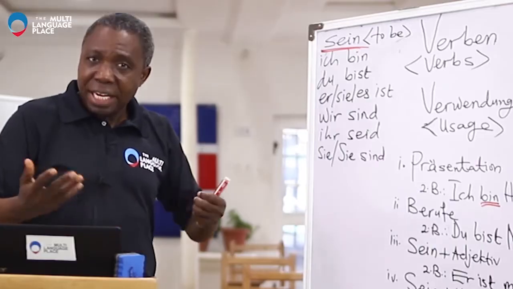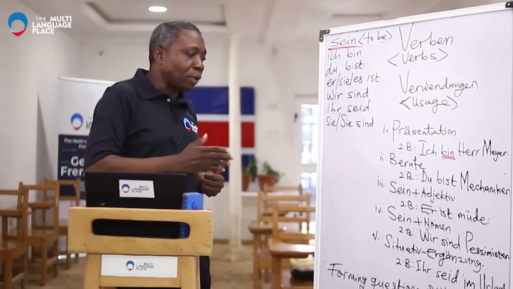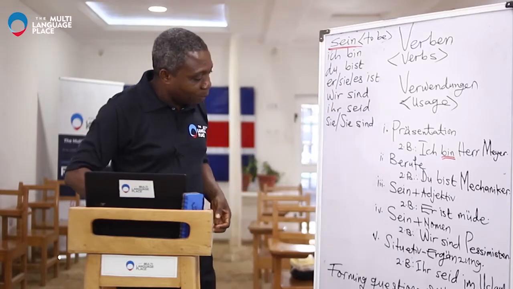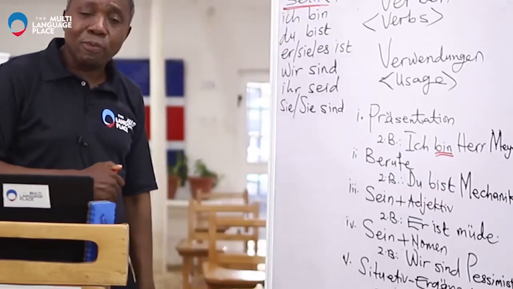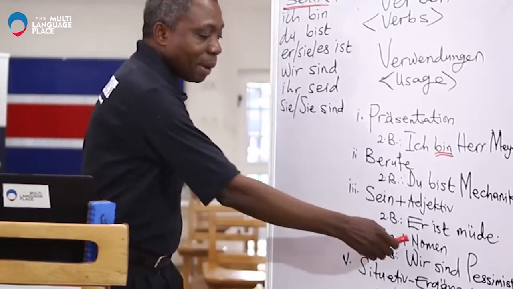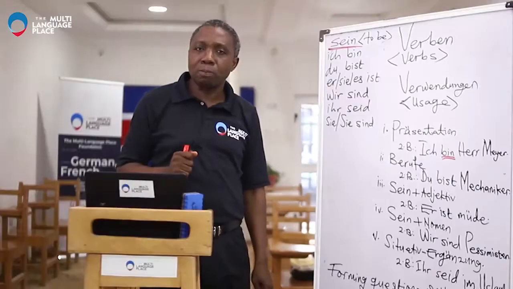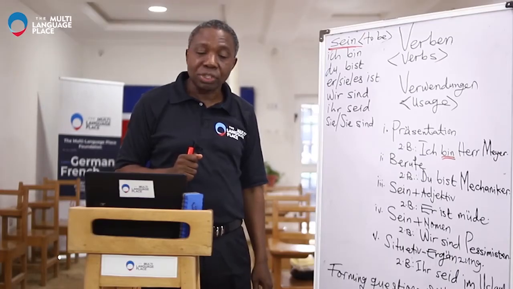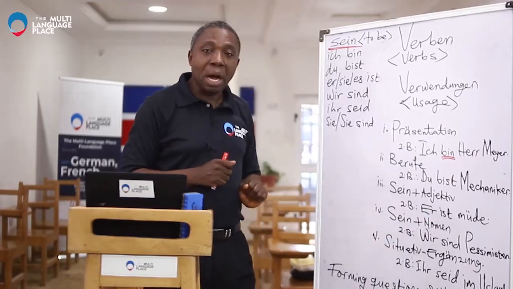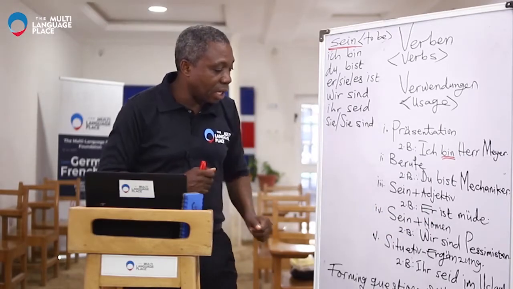Ich bin intelligent. So just keep on with that. You can form so many sentences in German. And then I come to the fourth one, which is sein plus Nomen. Remember this word. We did it before. The nouns. So this verb can be used with nouns. And I have an example here.